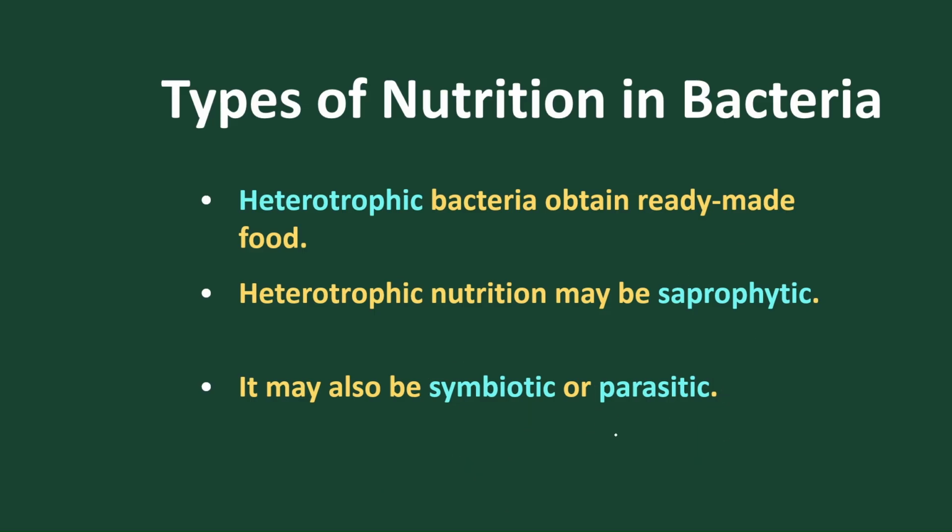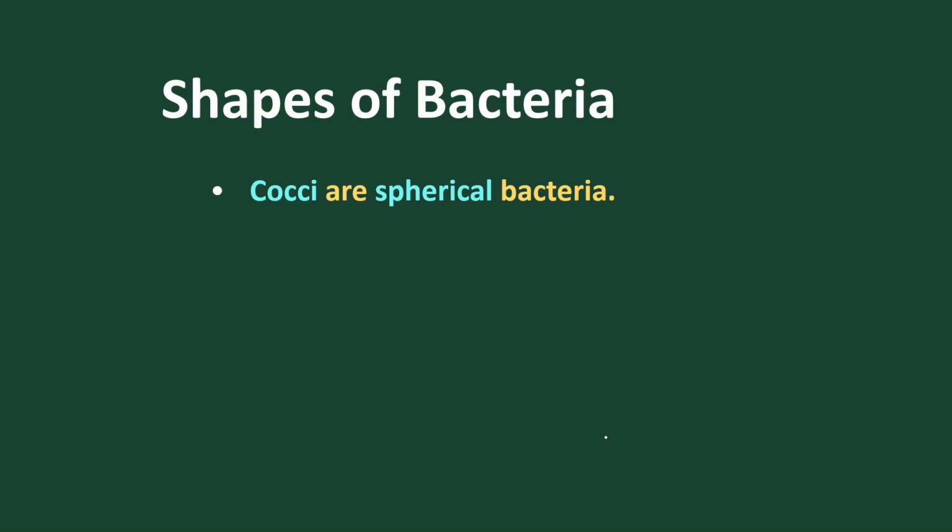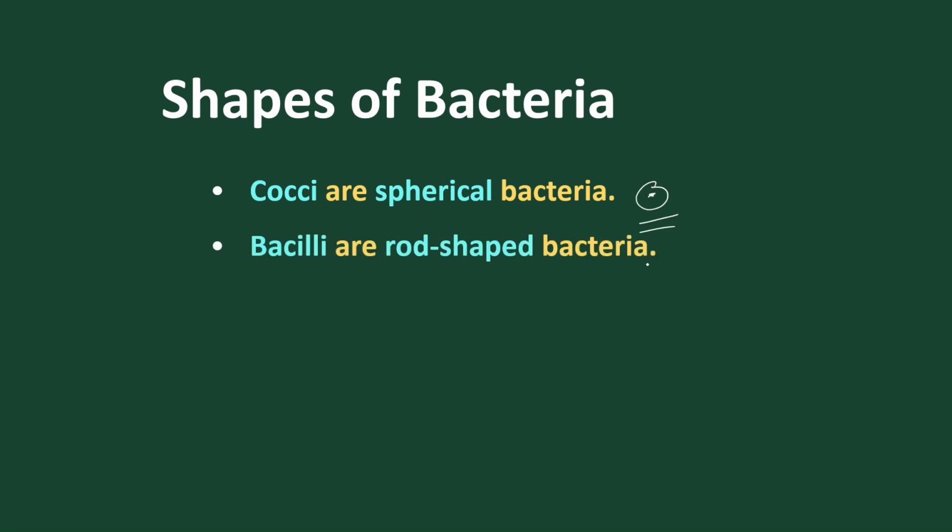Okay, next let's move on. Shape of bacteria. Bacteria are classified on the basis of shape. Coccus means the bacteria are spherical in nature. Bacillus means the bacteria are rod shaped.